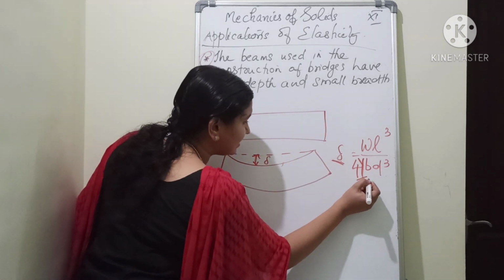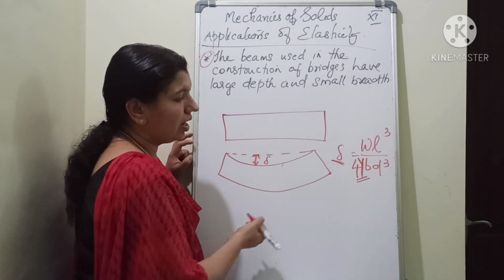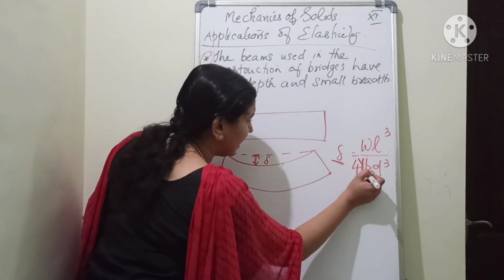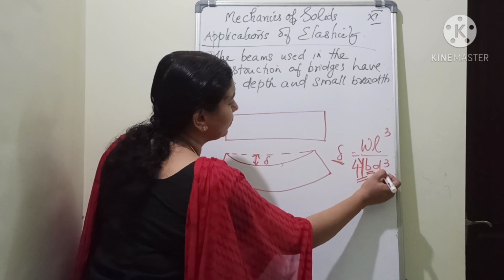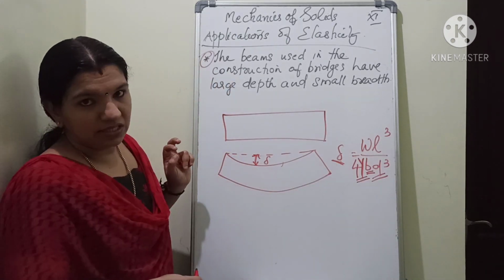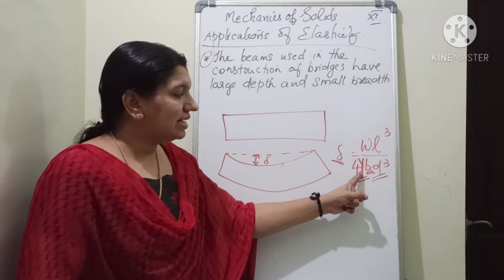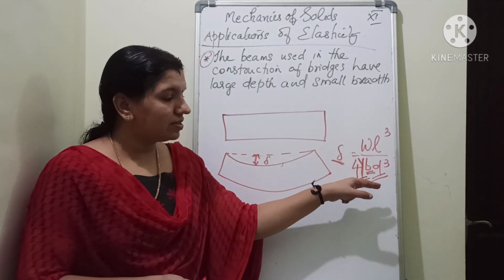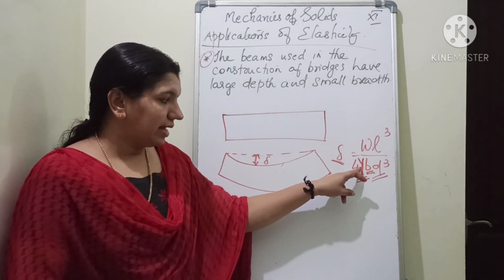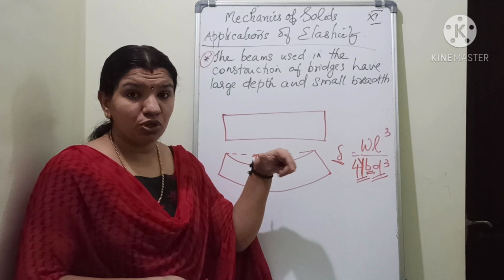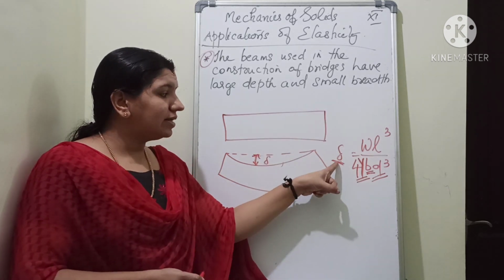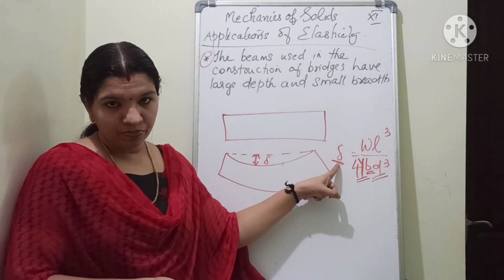You have to increase the Young's modulus of the material, or you have to increase the breadth of the material, or you have to increase the depth of the material. Understand? So these factors in the bottom part, Young's modulus, breadth and depth, should be increased so that delta will get reduced.